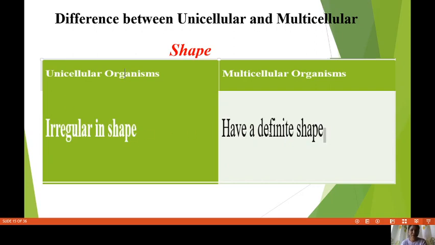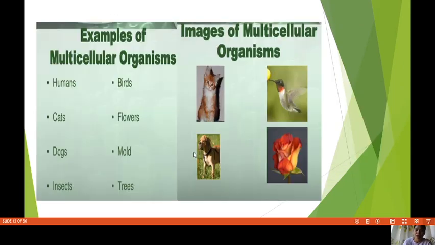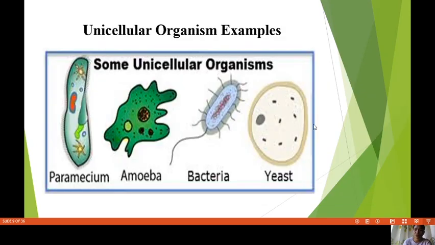Irregular shape. Have definite shape. Okay, let's discuss this one. When you say irregular shape, they don't have a definite shape. I mean, they don't have an exact shape. They can have a different shape. Like they can be like this one. Let's take a look at this one again. They don't have a specific shape. They can be like this, or like this, or like this.